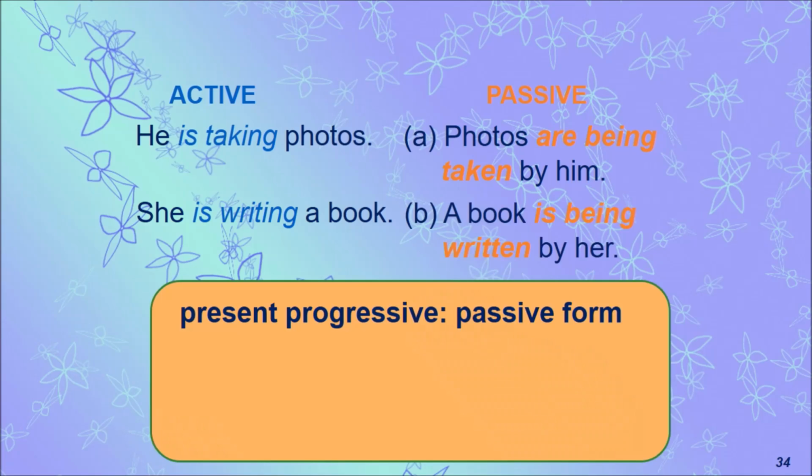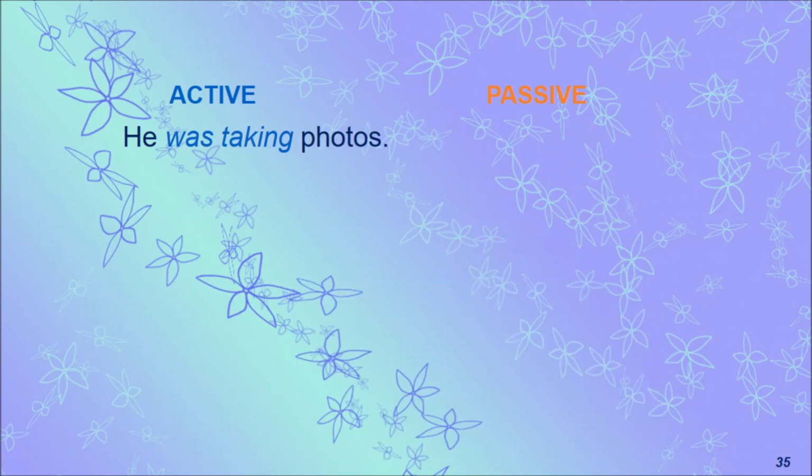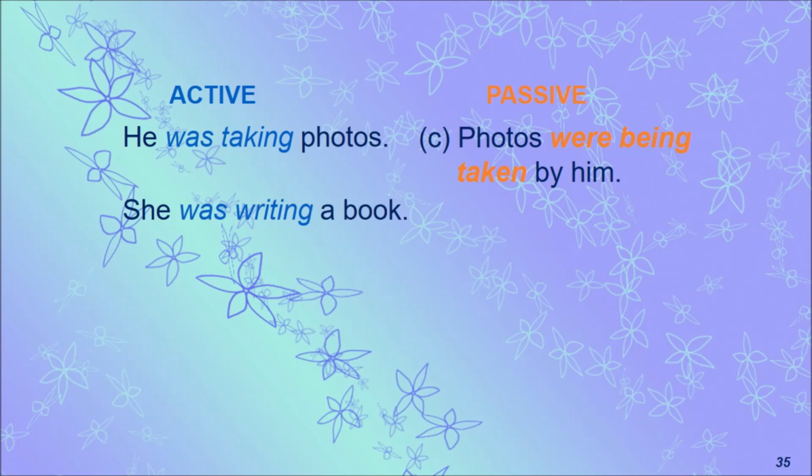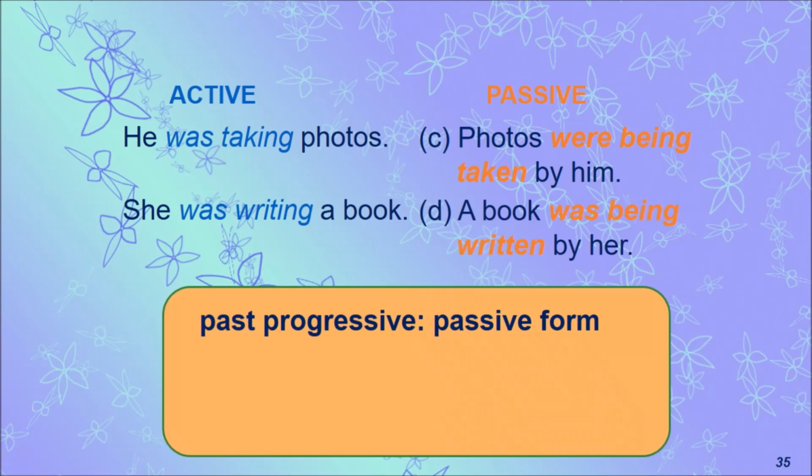And so in present progressive tense, that's present continuous tense, the passive form will be like this: am, is, are plus being plus past participle, that is V3, the third form of the verb. And moving to past continuous, we have: he was taking photos. Photos is plural, and so photos were being taken by him. She was writing a book. A book is singular, and so a book was being written by her. And in the past progressive tense, the form will be like this: was, were plus being plus past participle, the third form of the verb.